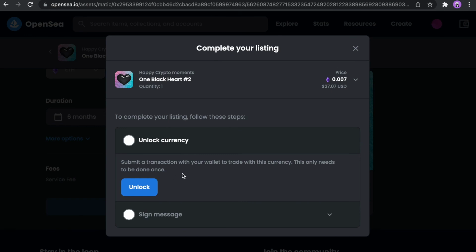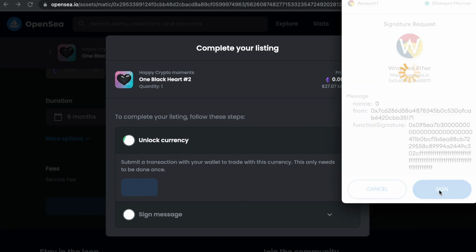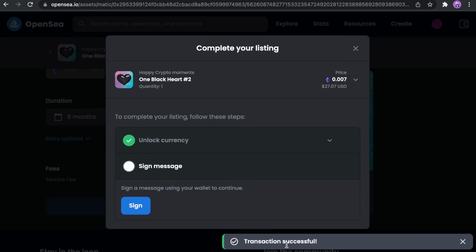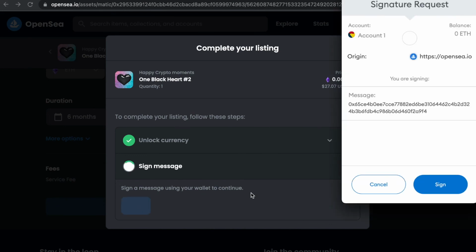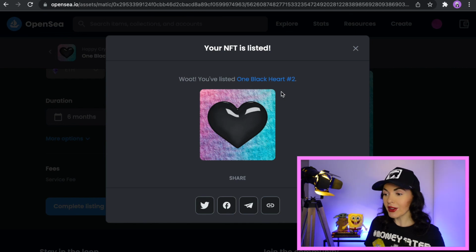Submit a transaction with your wallet to trade with this currency. This only needs to be done once. Okay. Just click sign. Transaction successful, guys. I paid $0, 0 crypto, and just click sign. And click sign again. Your NFT is listed. That's it. That's how easy it is, guys. You've listed one black card number 2.